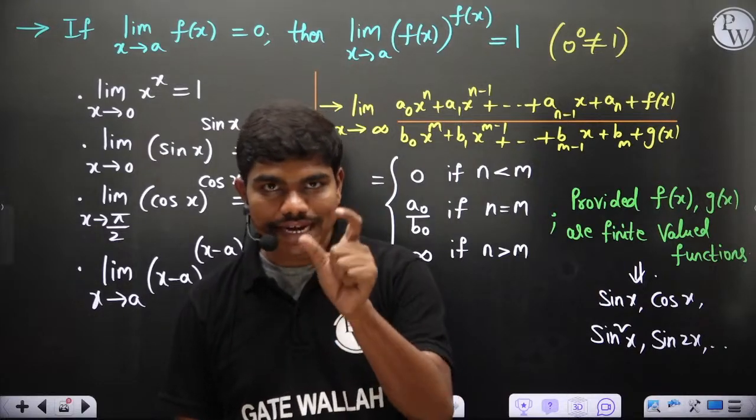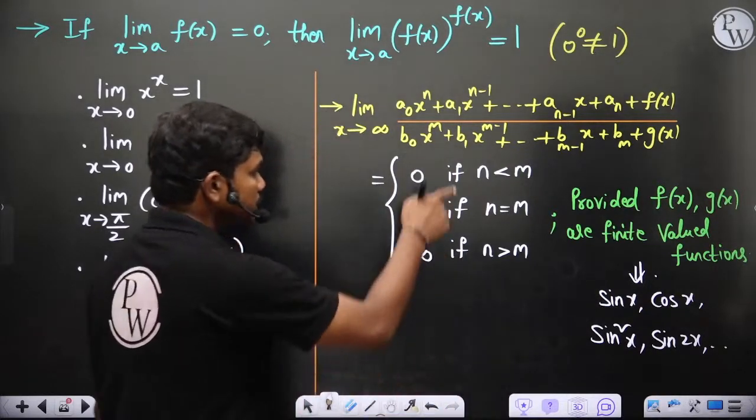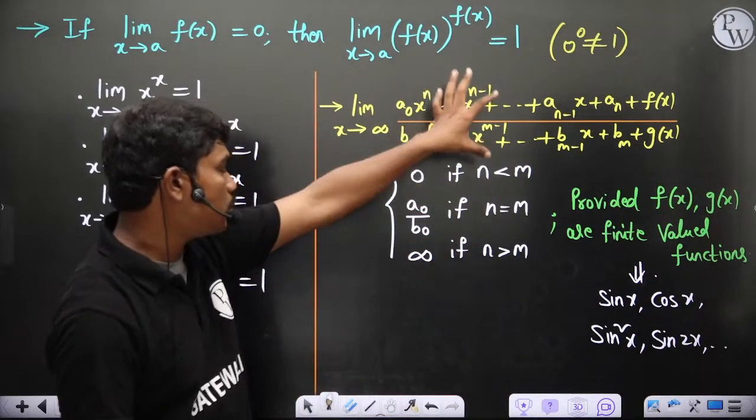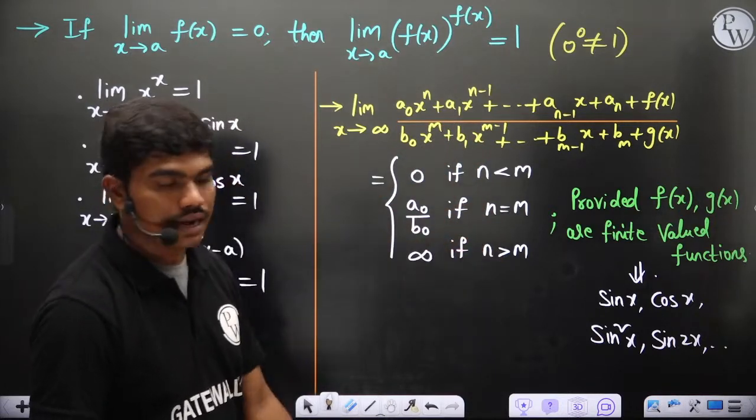So whenever you have the finite value, this is what happens. This limit will definitely give you one of these things depending on n. You can actually check this. It's not a very big story.